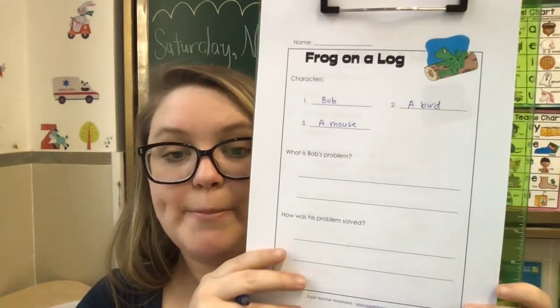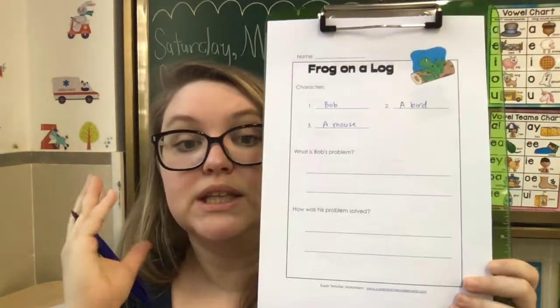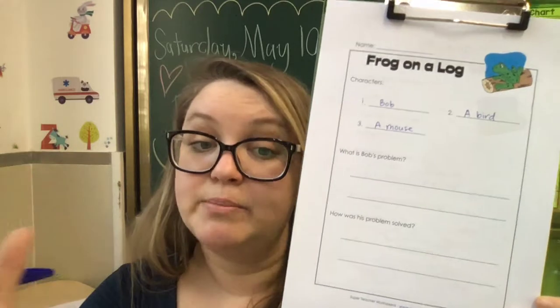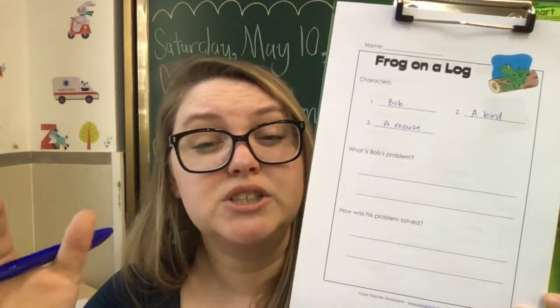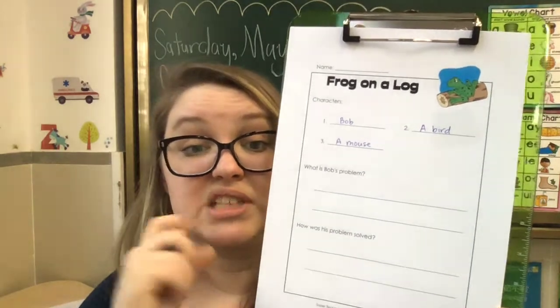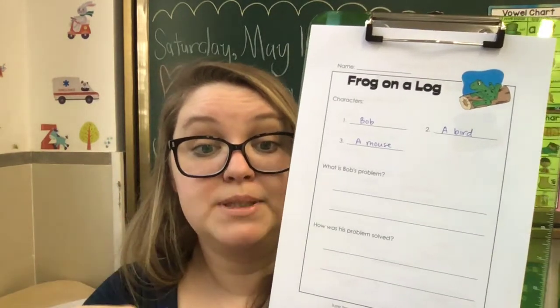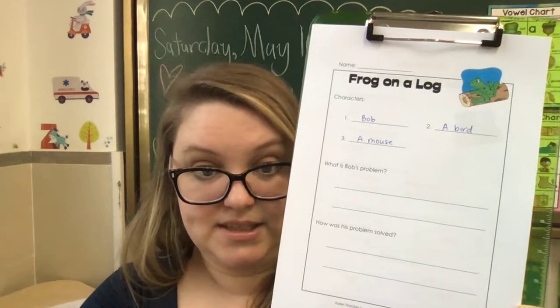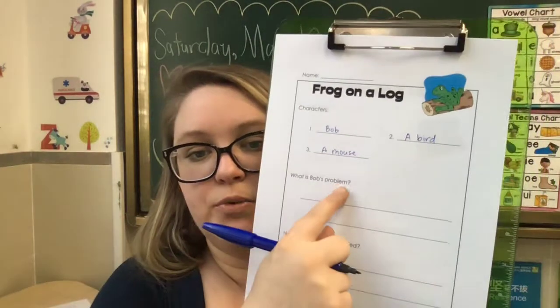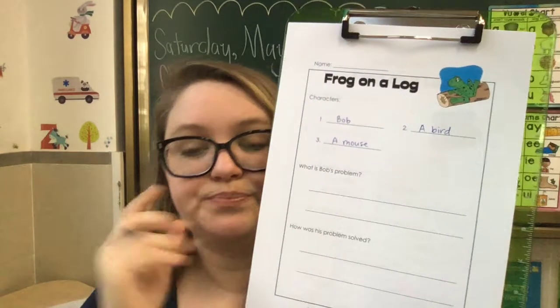So what is Bob's problem? Now let's write it as a whole sentence. So we're going to start with the subject or the person, the character in the sentence, right? The character we're going to write about. So in this sentence, we'll say, Bob's problem is. So I want you to write that down. Bob's problem is. And we have the word problem spelled right here.